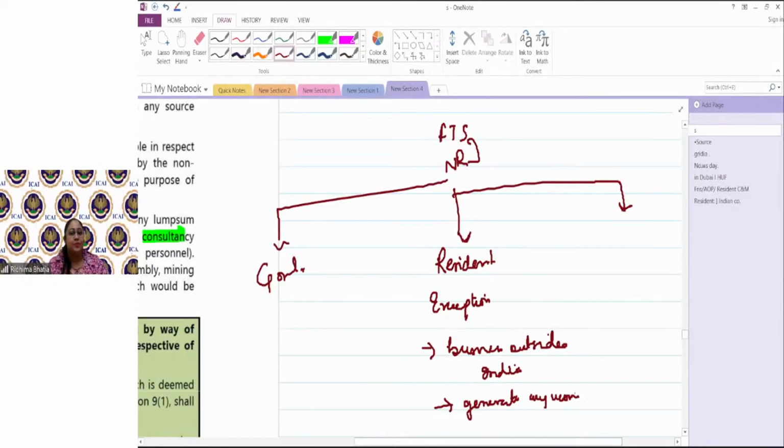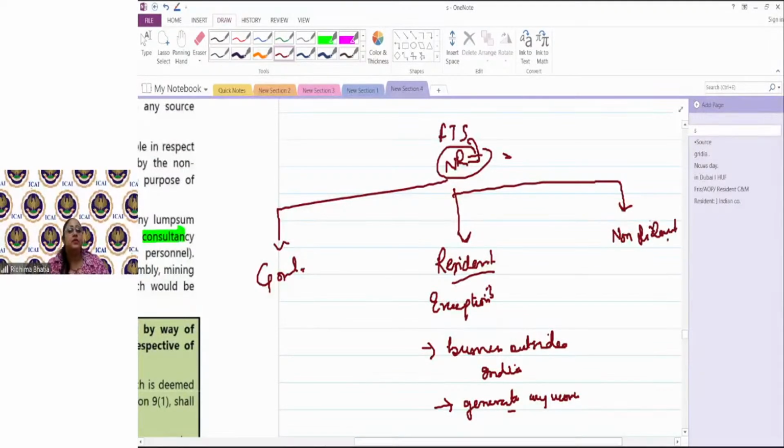So now suppose I am a resident, I am making payment for fee for technical services to a friend who is in Japan. Now I am paying this technical services fee to understand a business project that I'm starting in Japan. Now this non-resident person who's getting this fee for technical services, will it be taxable in his hand? The answer is no. Why? Because the fee is being paid for a business which would be carried out outside India. So in that case, it would not be taxable in the hands of non-resident. These are the exceptions.